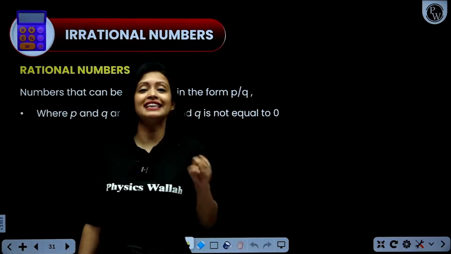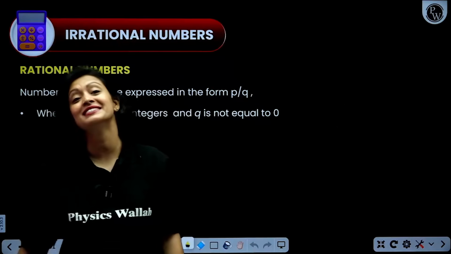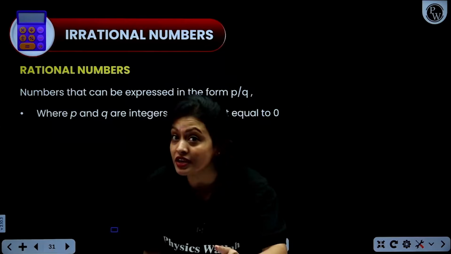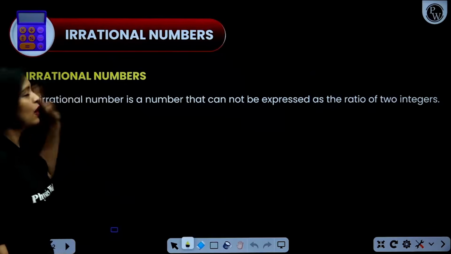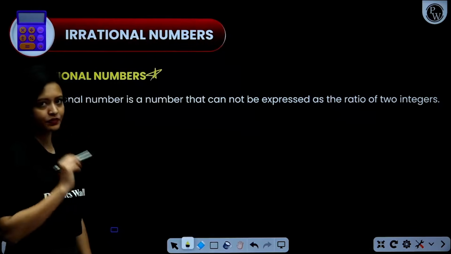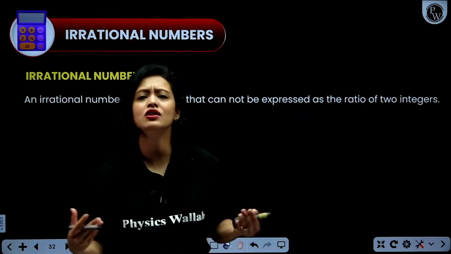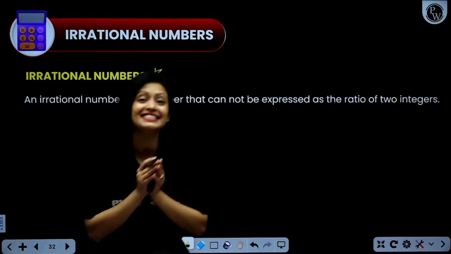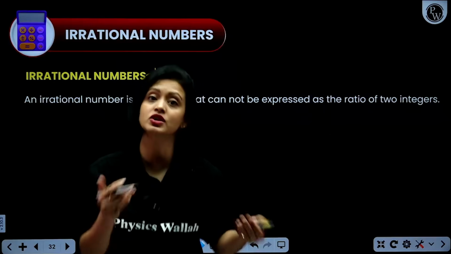we are going to discuss irrational numbers. But first of all, what is a rational number? A rational number is a number in the form p by q, where p and q are what? They are integers, and the denominator q cannot be 0. You have all studied it, so let's move on. Now, let's talk about irrational numbers. What are they? Dekho, irrational numbers are numbers that are not rational. That means irrational numbers are numbers that cannot be written down as the ratio of 2 integers.